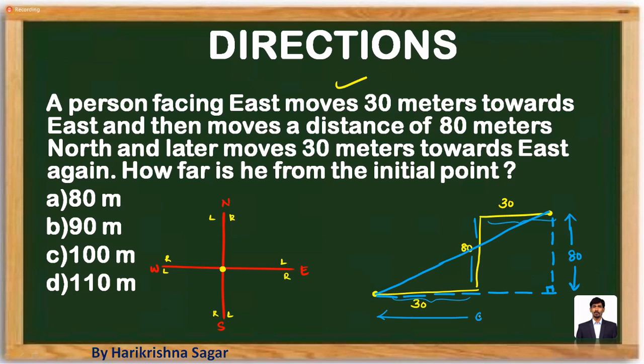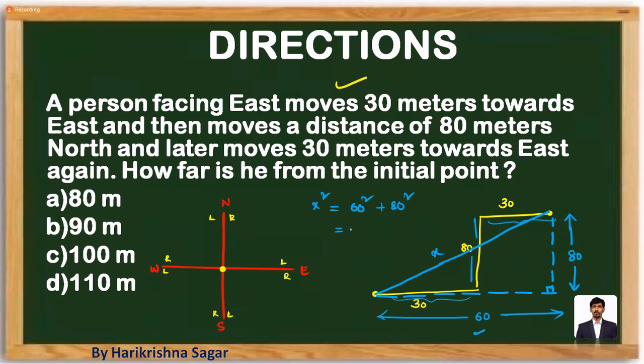So that means this overall distance is going to be 60. Always using that shortest distance, try to make a right angle triangle which has the hypotenuse as the shortest distance. Using that, you try to find out the adjacent sides by using the data. One is 60, the other one is 80. They are asking this value. So we can say x square is equal to 60 square plus 80 square.